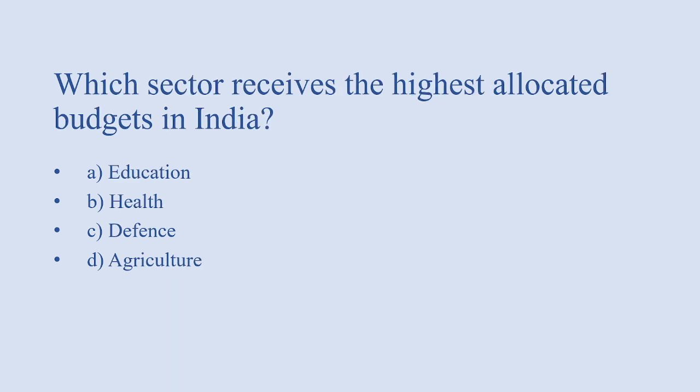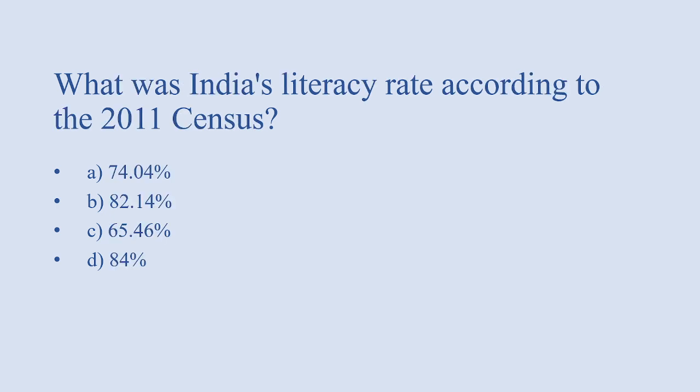Next, which sector receives the highest allocated budget in India? Options: education, health, defense, agriculture. Answer of this question is option C, that is defense.